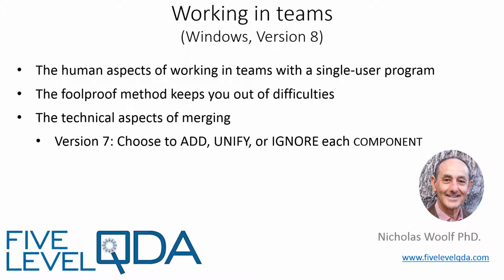Chapter 5 describes the choices available when you merge ATLAS.ti projects, which are to add, unify, or ignore each component, and these are defined on page 98. These choices were required when merging project files in version 7. They are included in Chapter 5 because at the time of writing the book, the final design of the version 8 merging procedures were not yet known. Now we know that ATLAS.ti no longer allows any choices, and there's only a single way to merge.